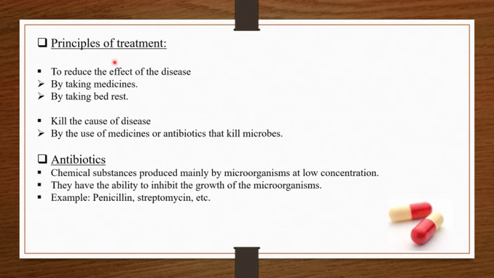Now our next topic is principles of treatment. There are two types of principles of treatment. First is to reduce the effect of the disease, or second one is to kill the cause of the disease. First means to reduce the symptoms of the disease. Means जो disease के जो symptoms है उसी को reduce कर देना by taking medicines and by taking bed rest.